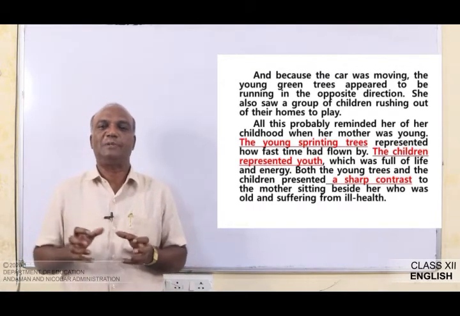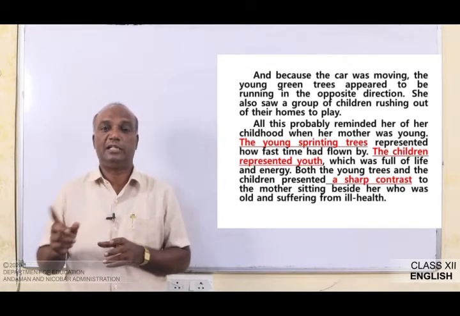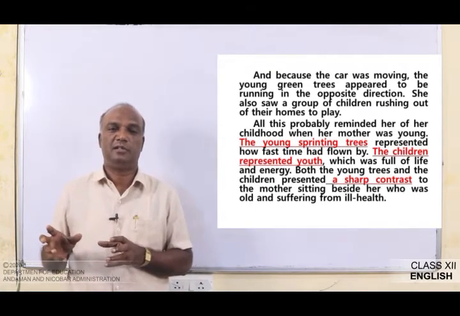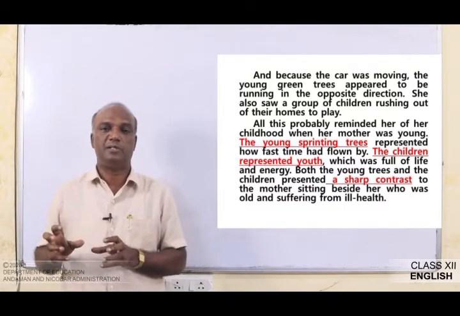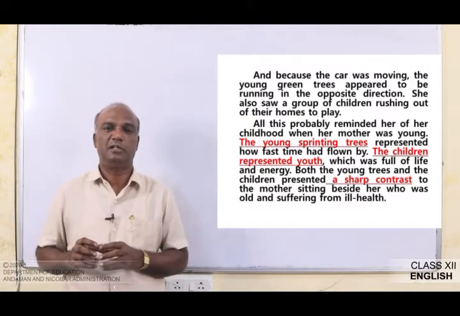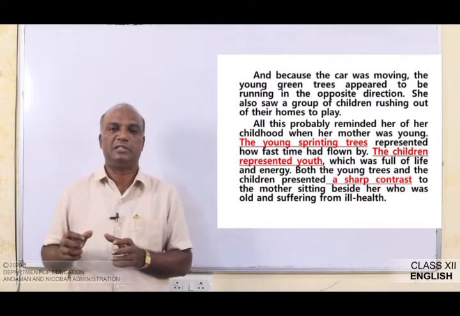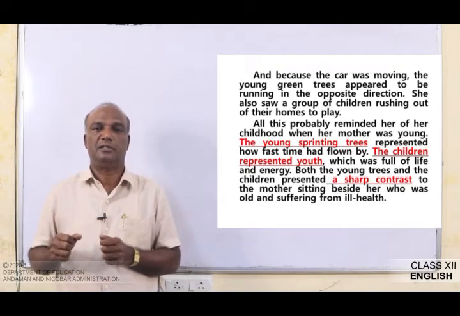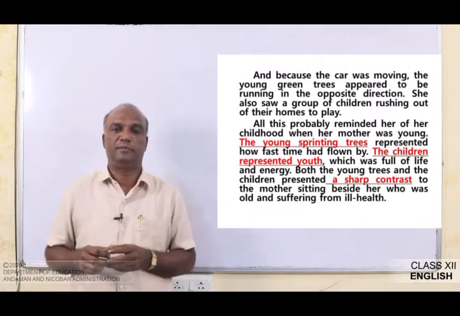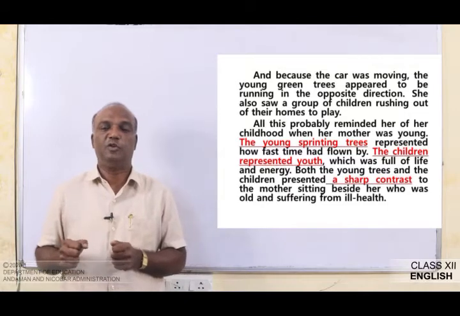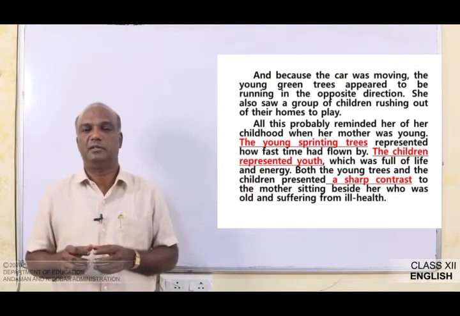So the children represented youth. The other picture, a group of children, represents the age of youth, which was full of life and energy.